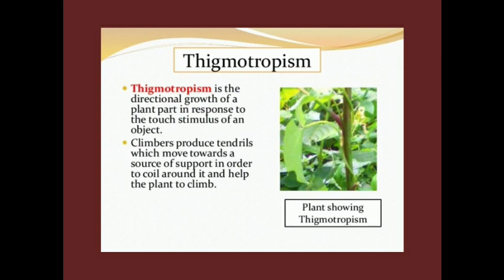And the next one is thigmotrophism. Thigmotrophism is the directional growth of the plant part in response to the touch stimulus of an object. Touch is called thigmo. See, the example is the climbers, which produce tendrils that move towards a source of support in order to coil around it and help the plant to climb.